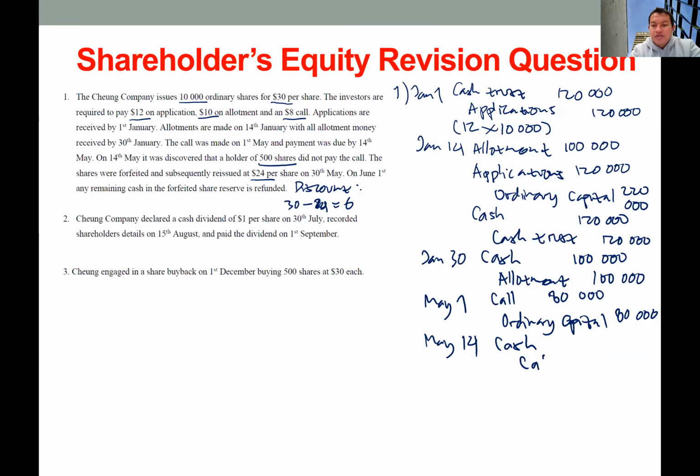So cash, debit, and call credit. Initially we have 80,000 of call minus the 500 applicants who did not pay, times $8. This is basically 4,000. So 80 minus 4, we have 76,000.